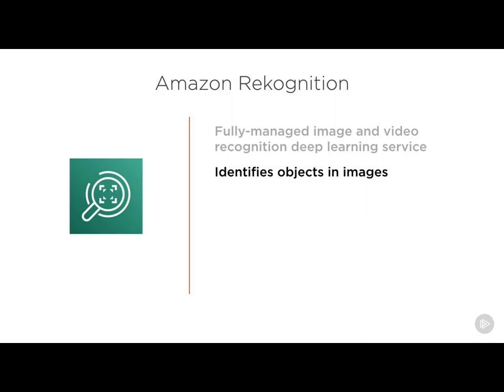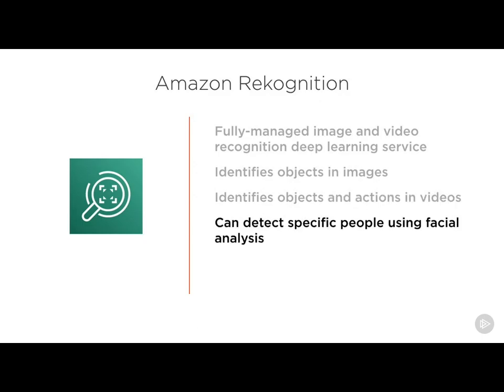However, it does get interesting when we're looking at videos because you can identify objects and actions. So there are certain things that we wouldn't know if we only looked at a still image, but when we can see it in motion, we can begin to detect actions that are happening within that video. Another part of this is that it can detect specific people using facial analysis. So you can say, here's an image of an individual, and then have it go through a bunch of other images and see if it finds that person within those images.